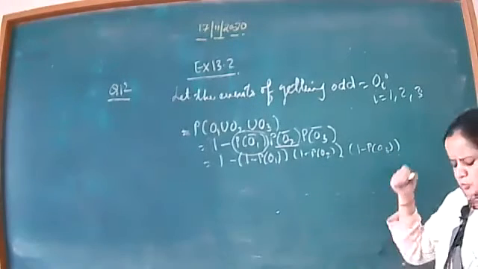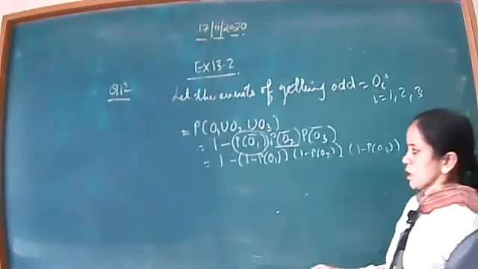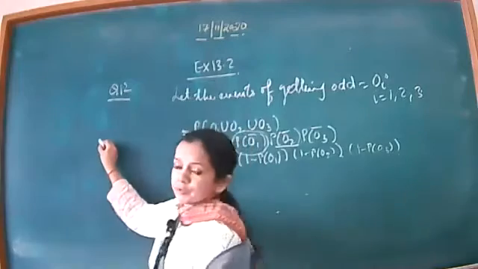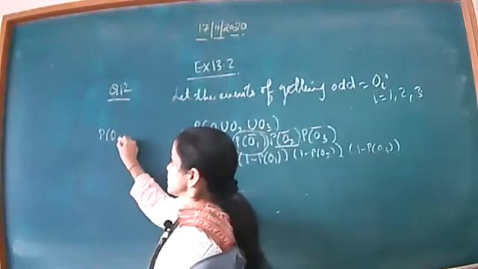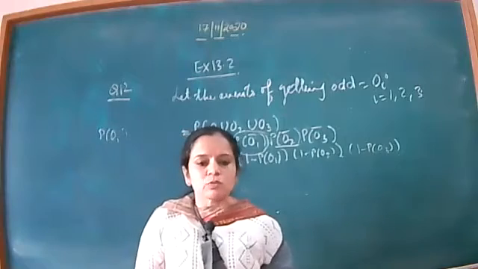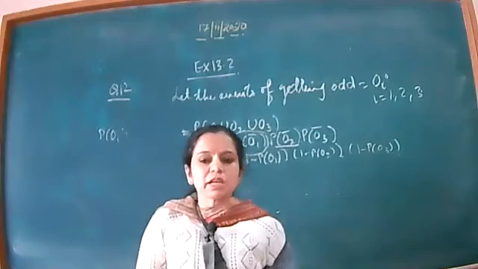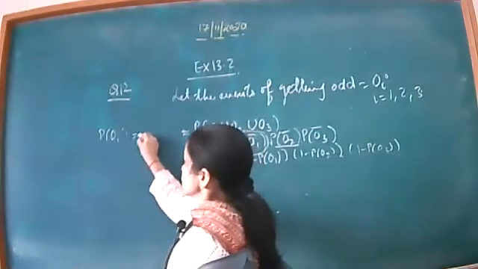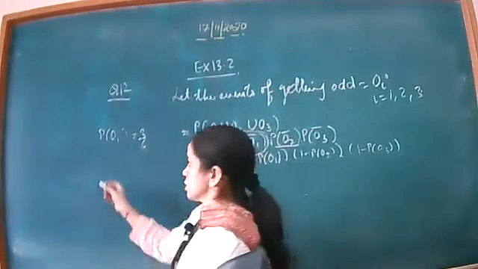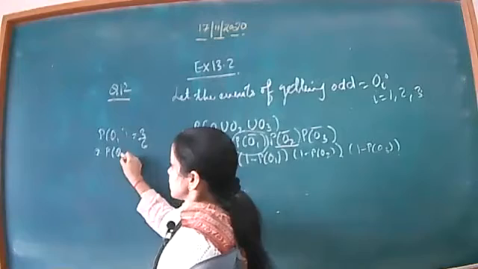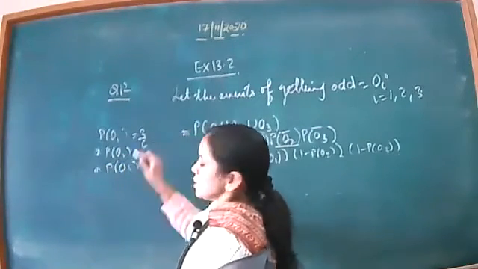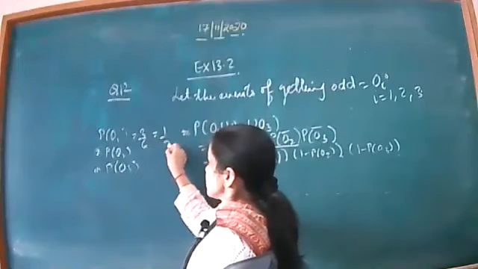Now beta, it is very easy to evaluate the probability of odd number, because you have 6 numbers and out of that 3 are odd, so the probability of getting an odd number, either first time or second time or third time, is 3 by 6, that means 1 by 2.